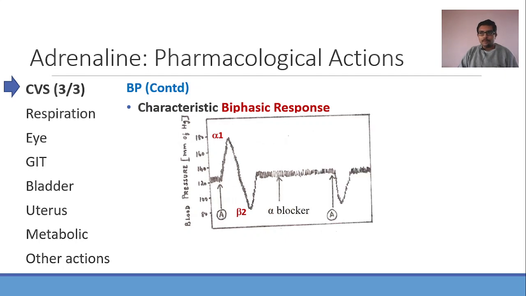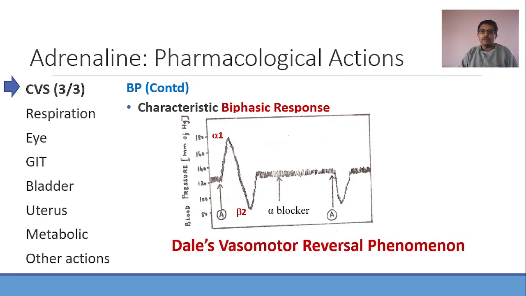right? So you administer adrenaline alone, you expect a pressor response. But you administer adrenaline after you give an alpha blocker, what is going to happen? There is a fall in blood pressure, the depressor response. There is outright reversal of what is happening in the blood pressure. So this reversal, this vasomotor reversal, is called Dale's vasomotor reversal phenomenon. This is a very important topic. This is asked many times in your viva, in your theory exam, practical exam, everywhere. You need to remember this. Dale's vasomotor reversal phenomenon is extremely important.